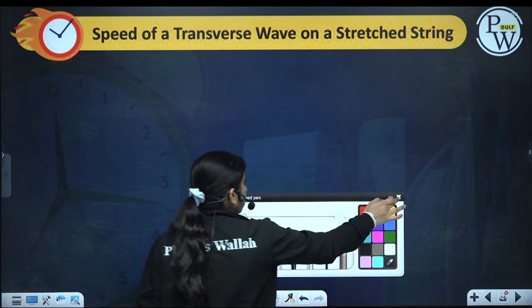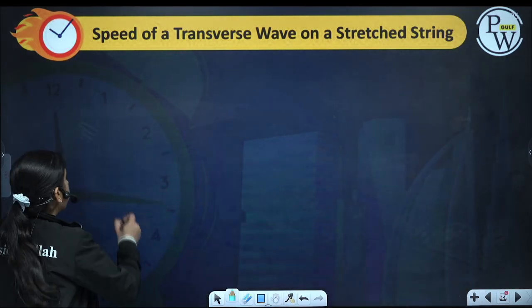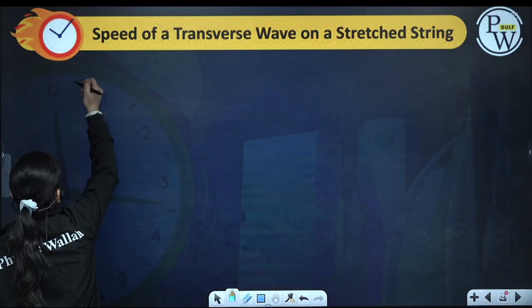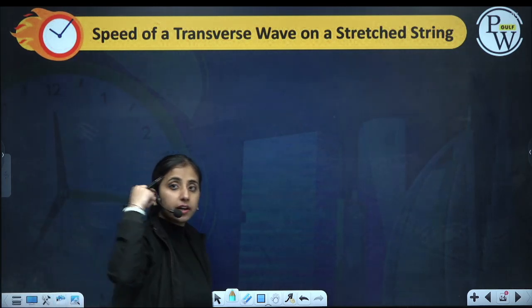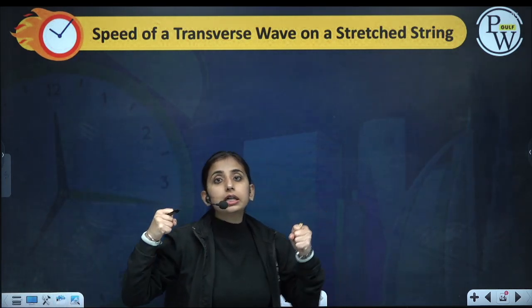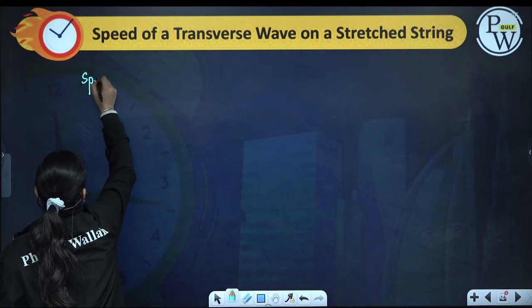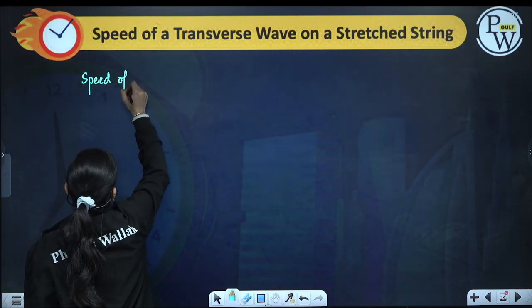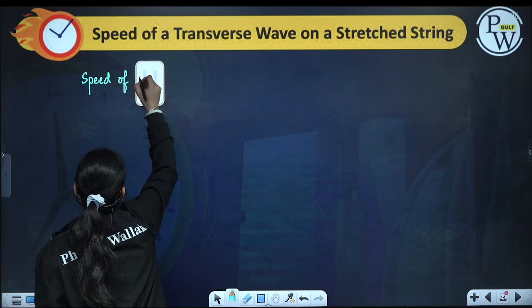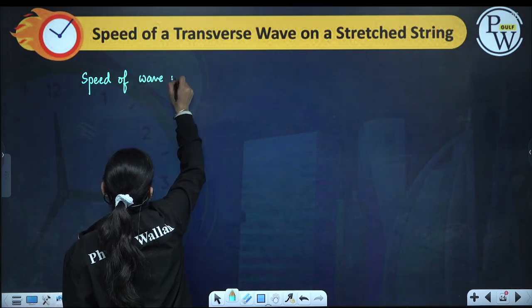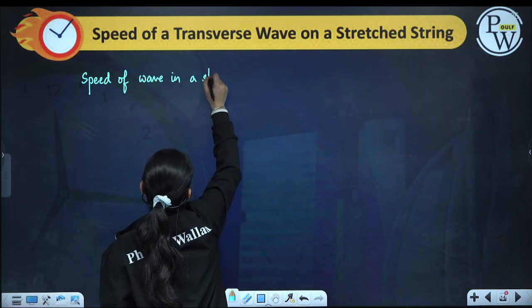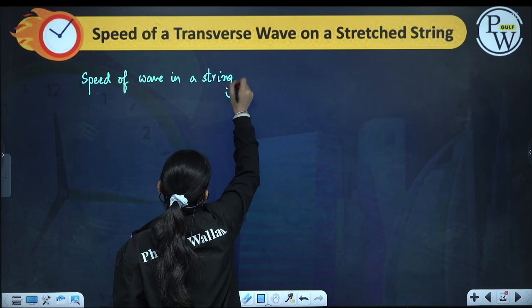Now we know the speed of a transverse wave on a stretched string, if T is the tension. We have a taut string which is having some tension in it. The speed of a wave in a string depends on two things.